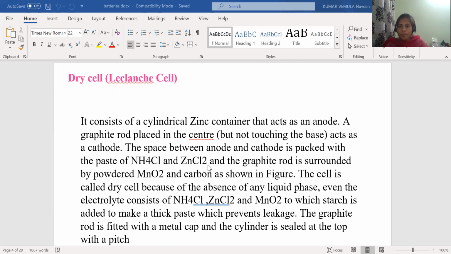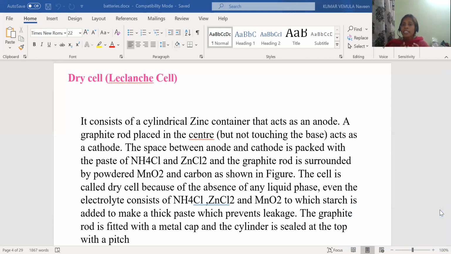The space between anode and cathode is packed with a paste of ammonium chloride and zinc chloride. Yes, whatever space is there between the anode and the cathode, in between we are placing the electrolyte. That electrolyte is in the form of paste. It is not in the form of liquid. Generally, we use the electrolyte either in the form of liquid or in the form of semi-solid.